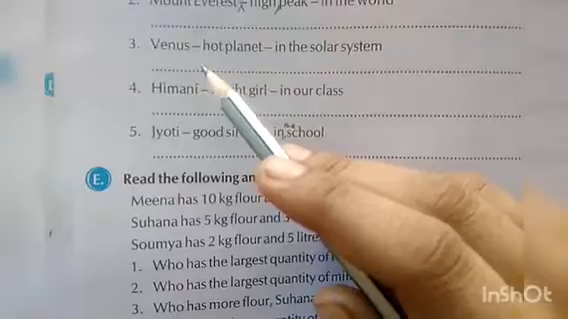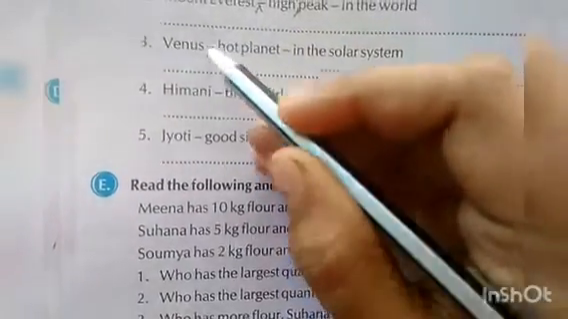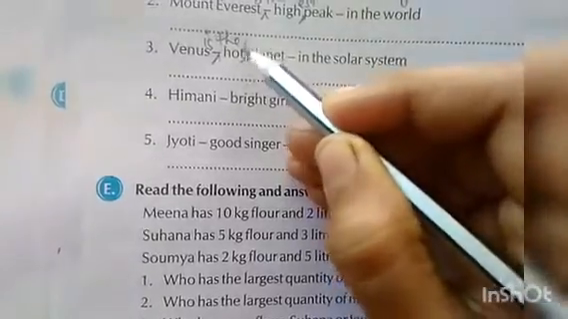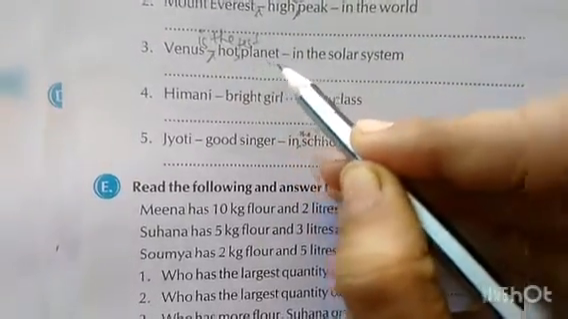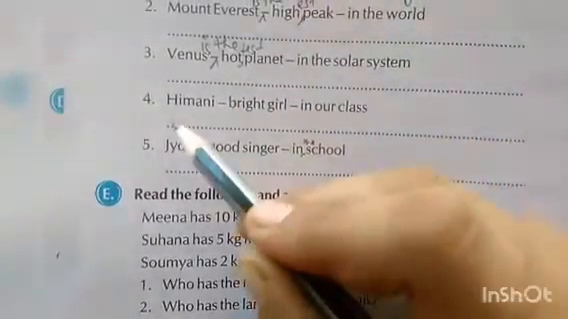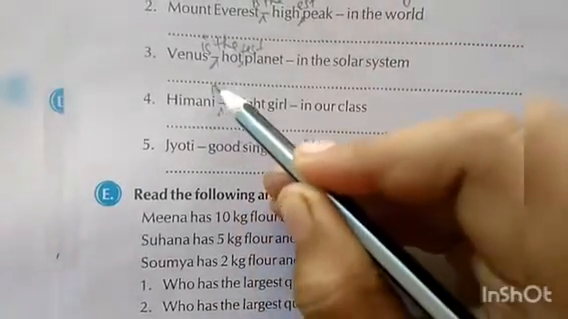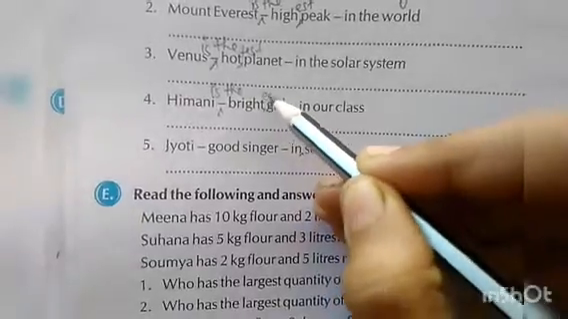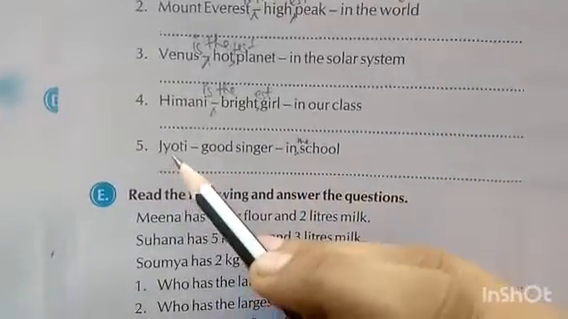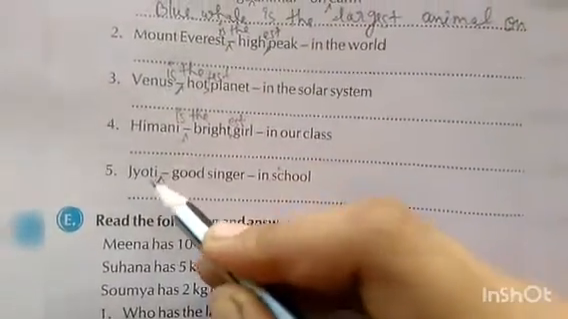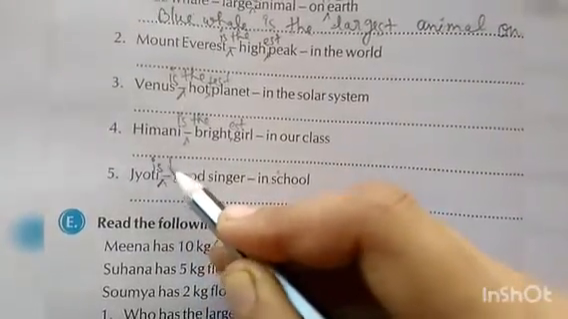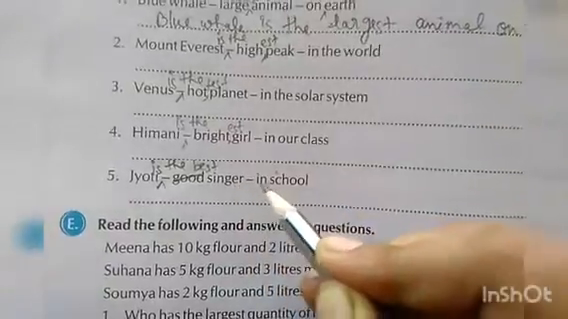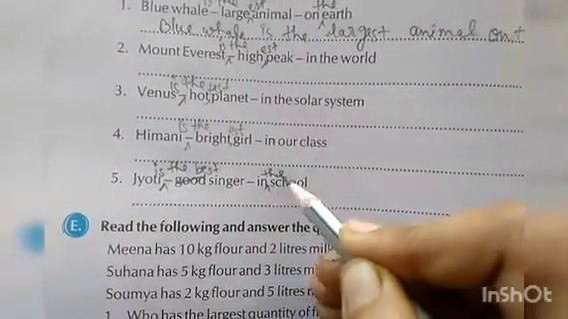Now third, Venus is the hottest planet. Venus is the hottest planet in the solar system. Himani is the brightest girl in our class. Jyoti is the best singer. Jyoti is the best singer in the school.